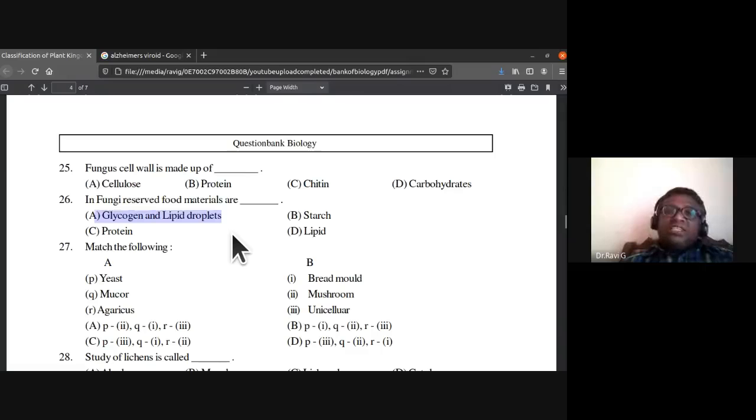So they have attributes of both plants and animals, and they have a unique nature because of which fungi was placed under a separate kingdom, fungi or mycota. Otherwise they would have included it under plants. But just like animals, even fungi have reserve food material as glycogen. So this is the unique attribute: cell wall made up of chitin, reserve food material in the form of glycogen. Because of these, you can place them neither under plants nor under animals. So they have been placed under a separate kingdom, kingdom fungi or mycota.